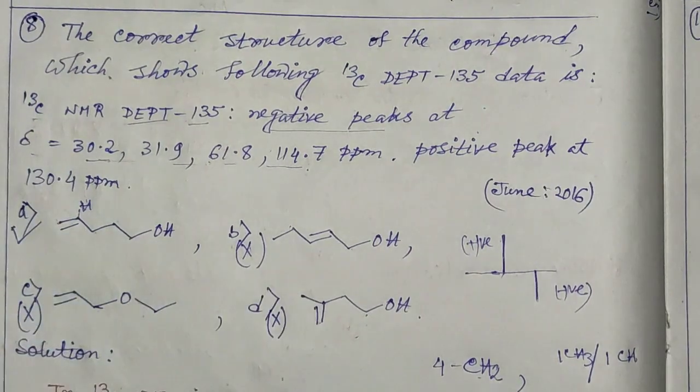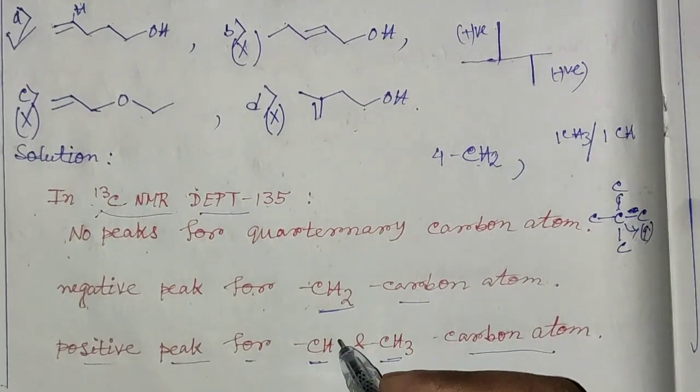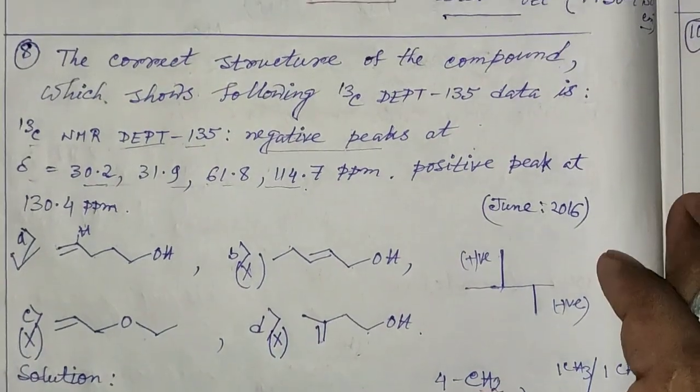It is a very easy question. If we know this condition, then we can easily solve it.